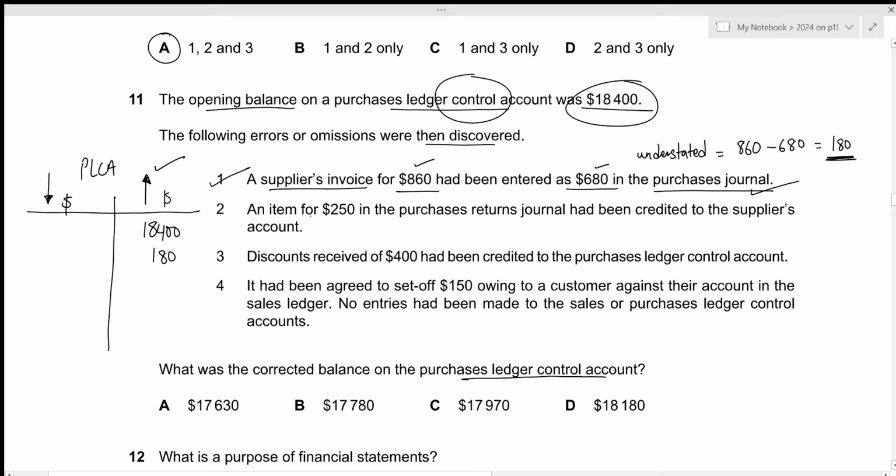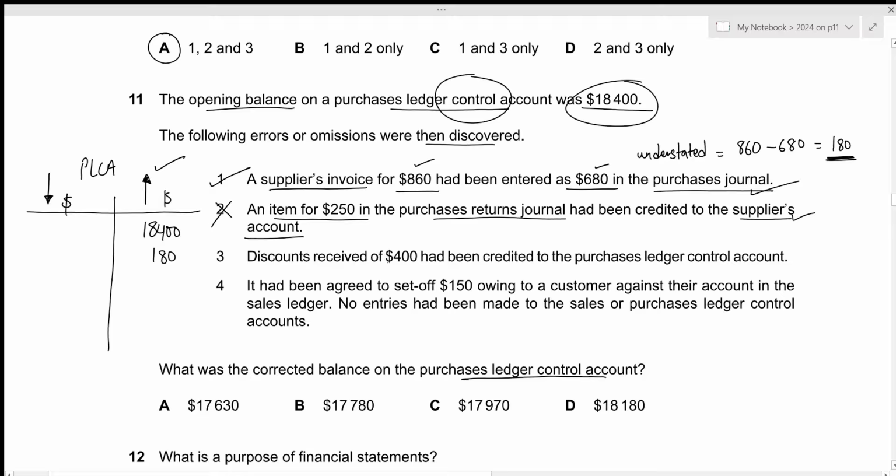For the second one, an item for 250 in the purchases returns journal had been credited to the supplier's account. Remember, this is an error to the individual supplier's account. This would affect our purchases ledger, not the purchases ledger control account. So we can completely ignore this for now.